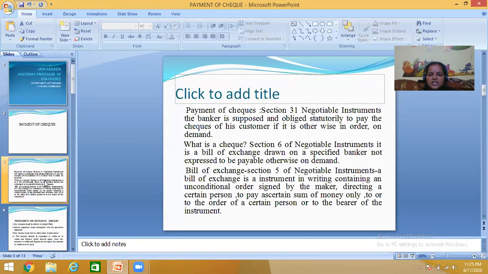Bills of exchange, Section 5 of the Negotiable Instruments Act: a bill of exchange is an instrument in writing containing an unconditional order, signed by the maker, directing a certain person to pay a certain sum of money only to, or to the order of, a certain person, or to the bearer of the instrument. So Section 6 and Section 5 of the Negotiable Instruments Act define the check and the bill of exchange.